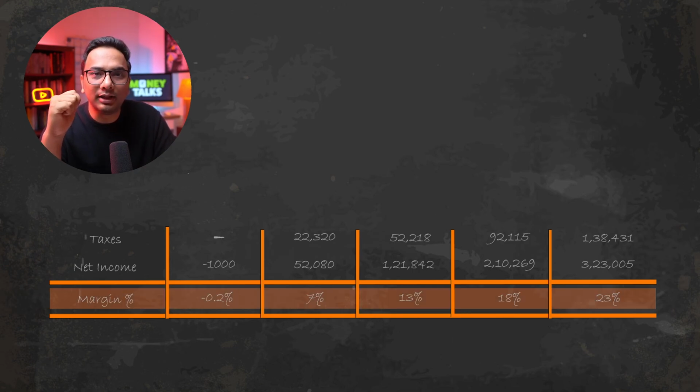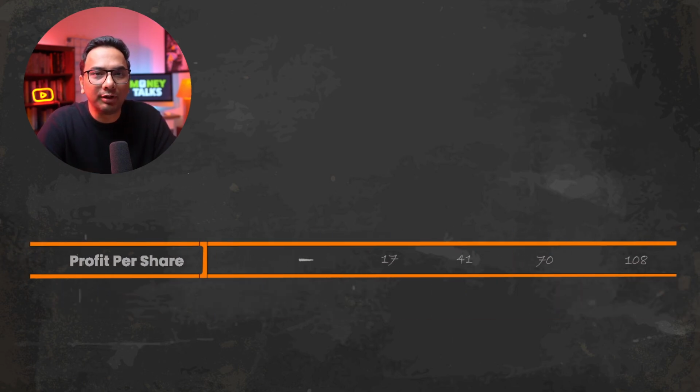Divide this net income by the number of shares and you will get the profit per share. By the 5th year, we are making almost 108 rupees per share. You remember, we had made the initial investment at 100 rupees per share. And now we are making 108 rupees per share and growing. These are just projections, but if they are reasonable, this is the kind of business that we would want to stay invested in.